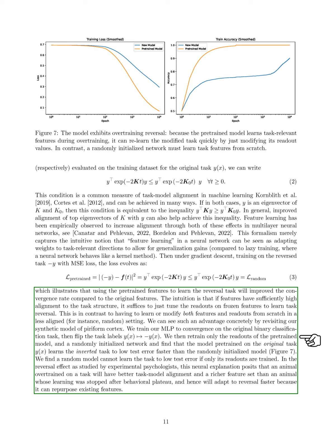This aligns with the reversal effect observed in experimental psychology, suggesting that overtrained animals have better task model alignment and richer features, allowing them to adapt to task reversals more efficiently.